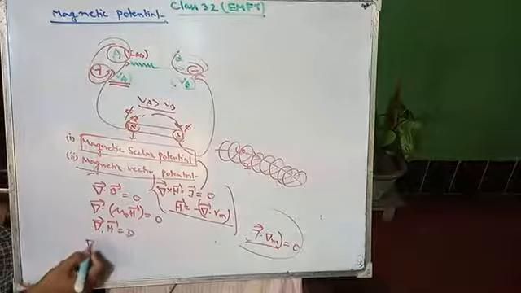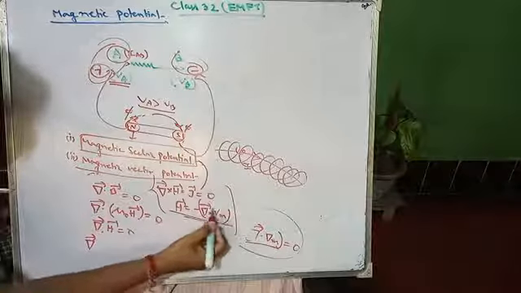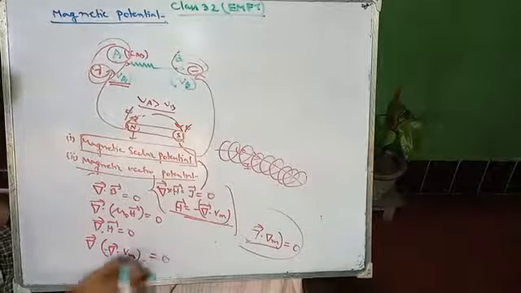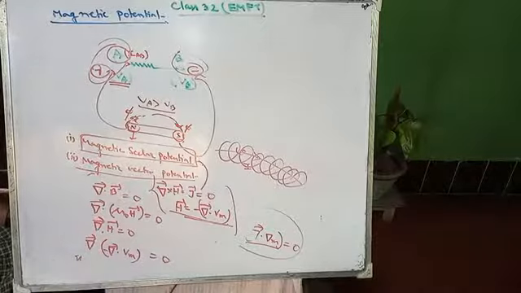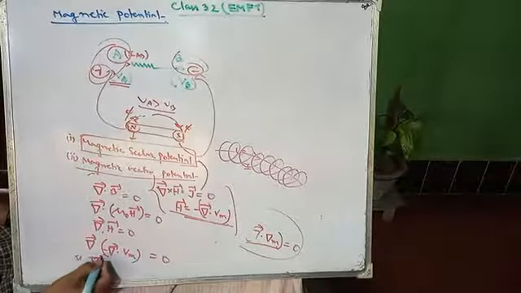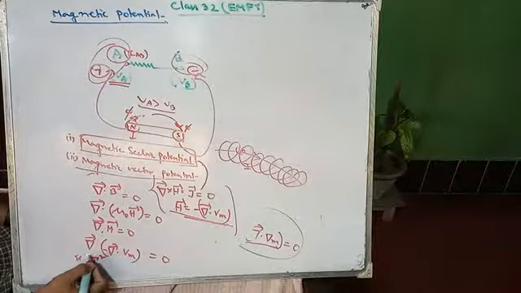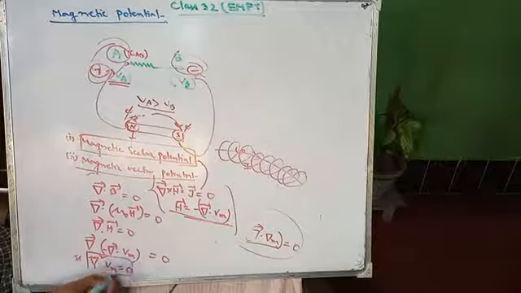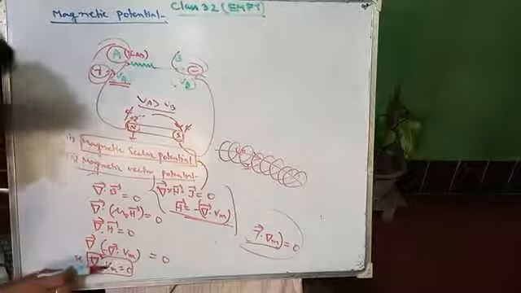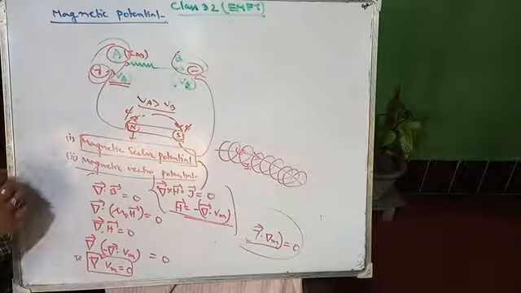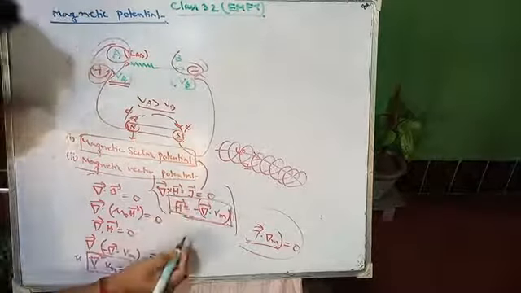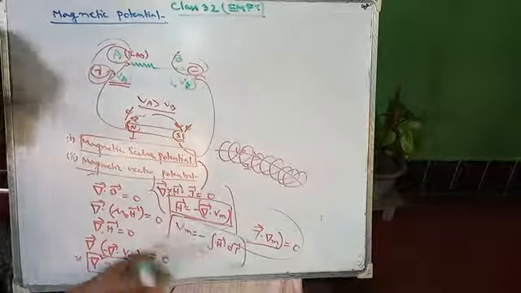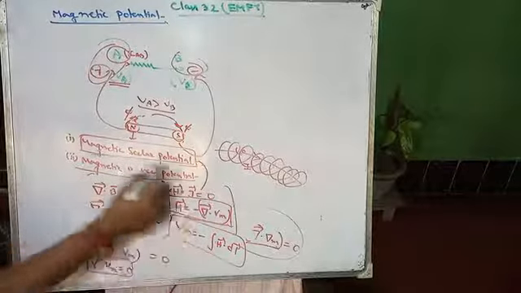We know this equation, and now H equals what? Negative of gradient of Vm. So divergence of gradient of Vm with a negative sign. Divergence of gradient means what? Laplacian, we know it. The Laplacian is a scalar function, that's why we are not putting any arrow over this nabla operator. So the Laplacian of Vm should be equal to 0. This is your ultimate formula. So for this magnetic scalar potential, we can find the first relation, the second relation, and the third relation. These three equations are very important for your magnetic scalar potential.